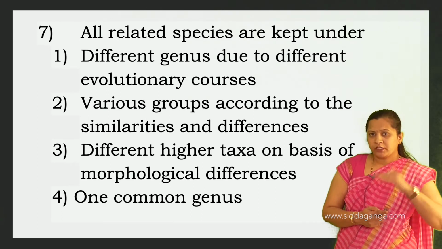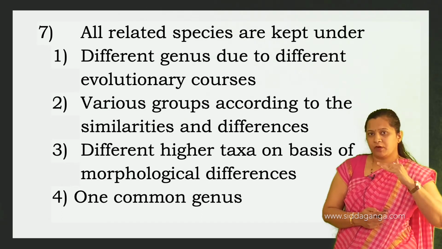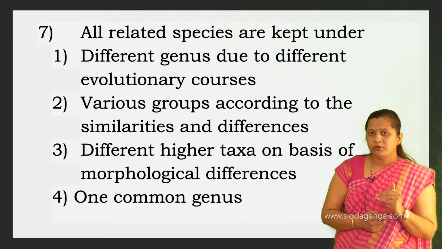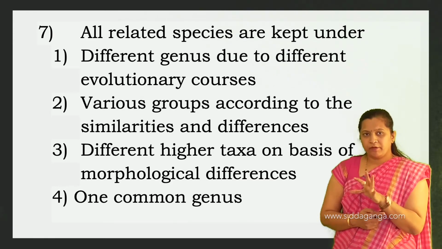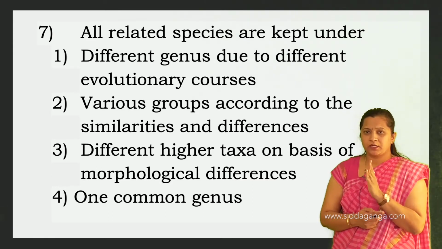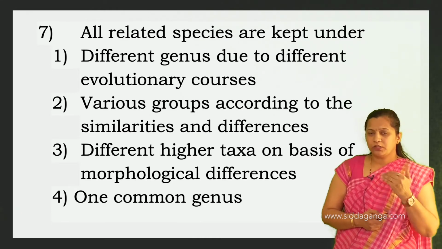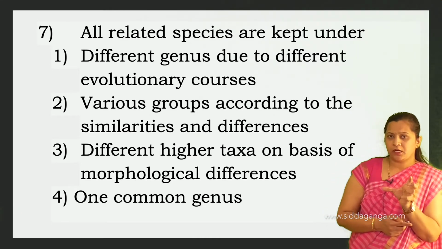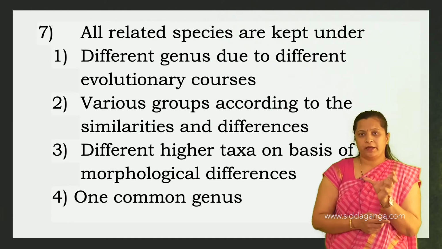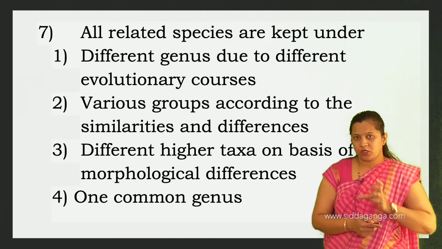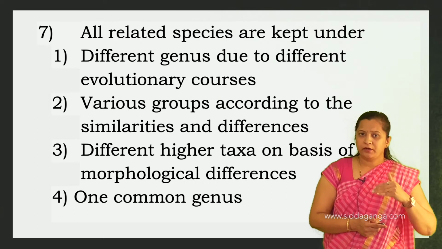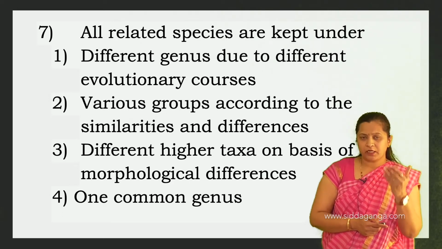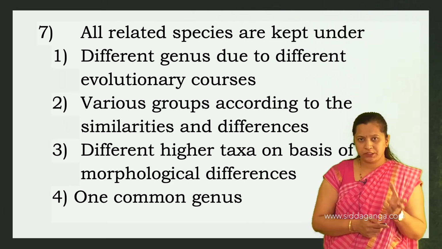When it comes to ascending order, it is arranged from species to kingdom. So here they have given all related species are kept under. Species is the lowest rank, the lowest level in the taxonomical hierarchy, and the next higher level in the taxonomical hierarchy after the species is genus.